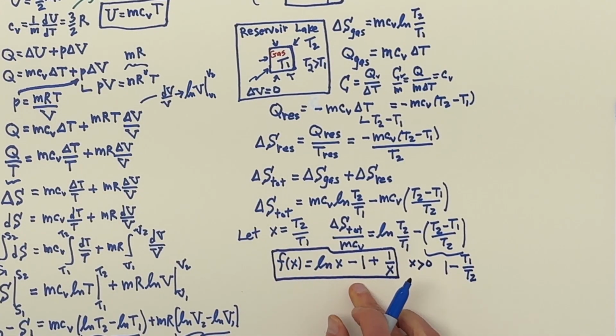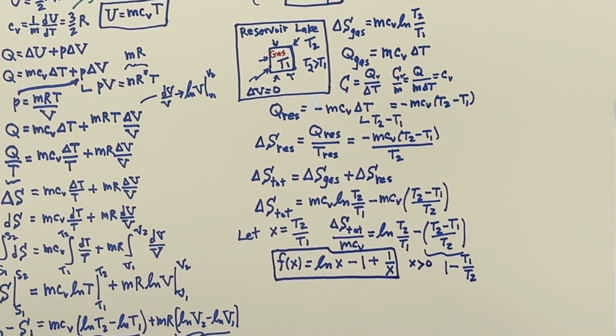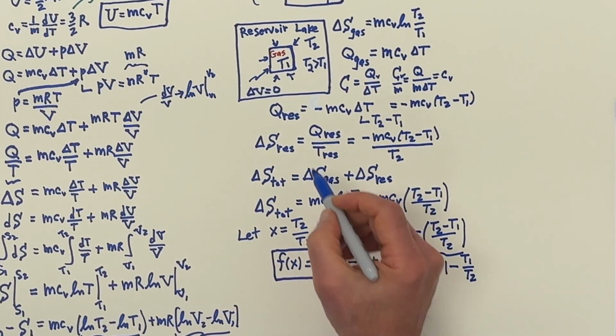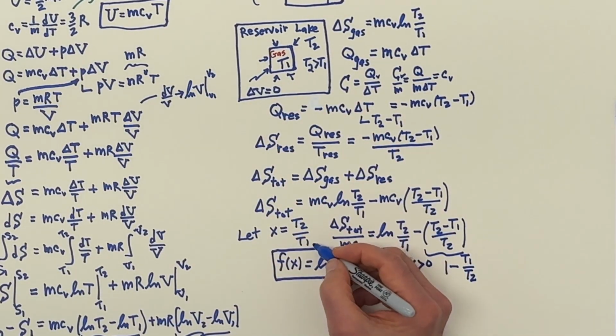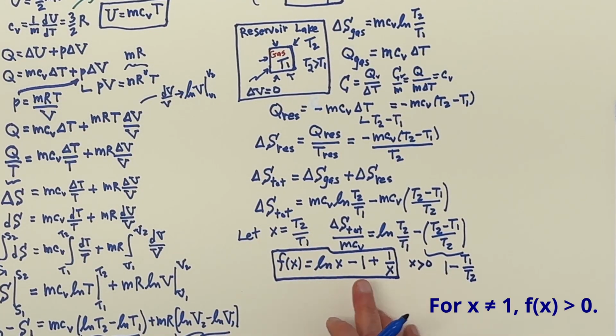I want to show you that when the temperature T1 is less than T2, which is how we set the problem up, x will be greater than 1. But if you have x less than 1, that's the case where the T1 temperature is greater than the T2 temperature. And I want to show you that it doesn't matter what x is, this is always going to be positive. I think this is very profound.